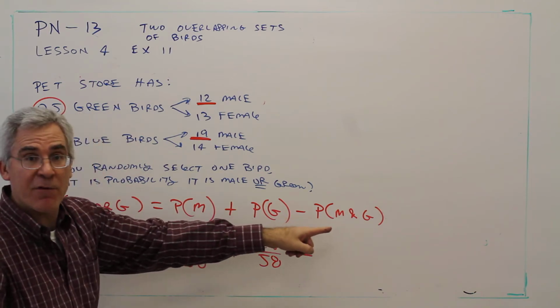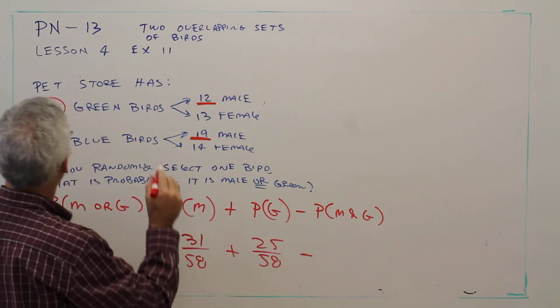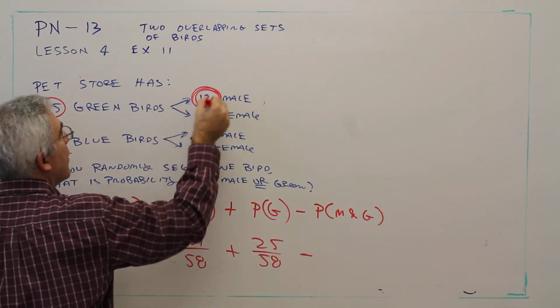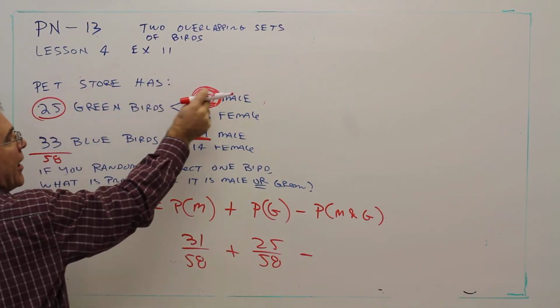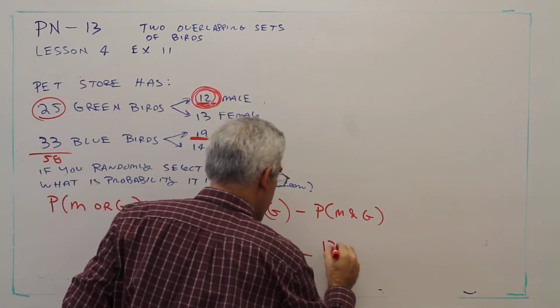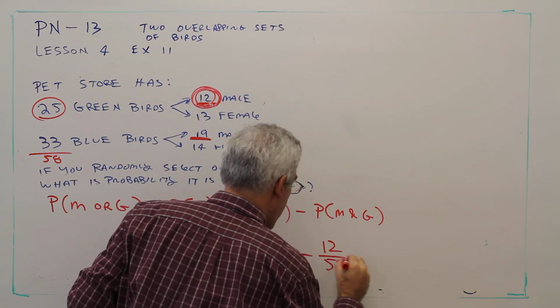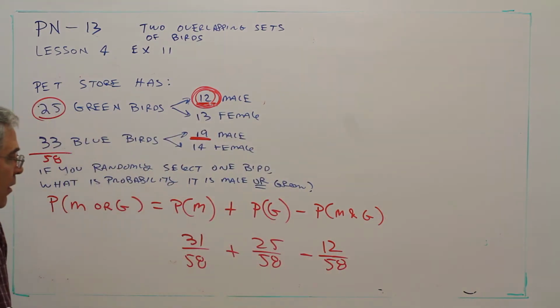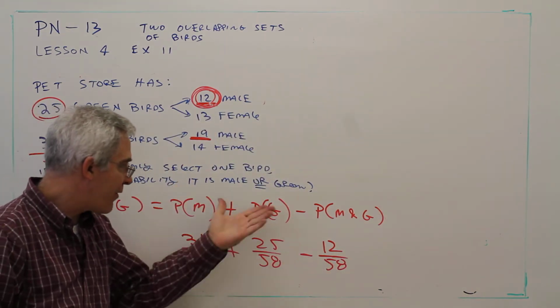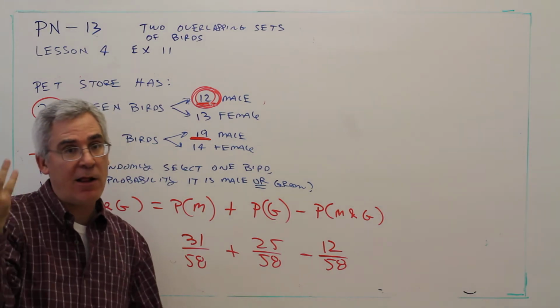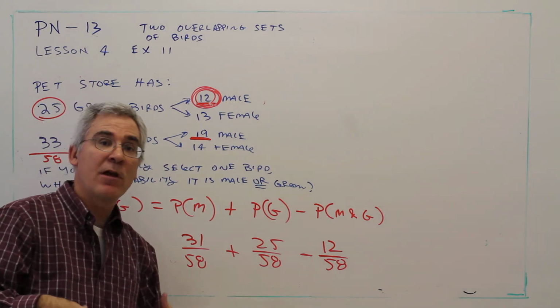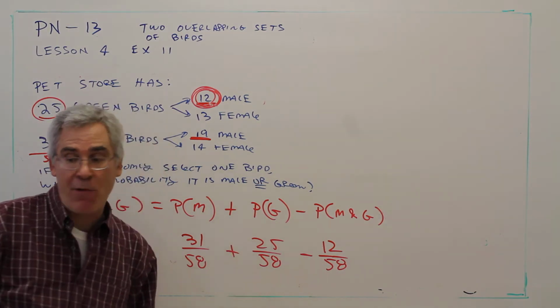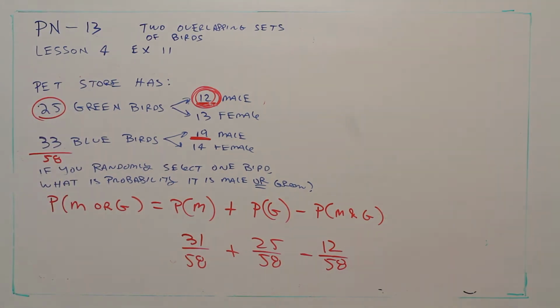And the probability of being male and green, there's 12 such birds over 58. So all I'm going to do is add and subtract these fractions, and then I'll report my answer exact, simplified, and rounded to 3 decimals.